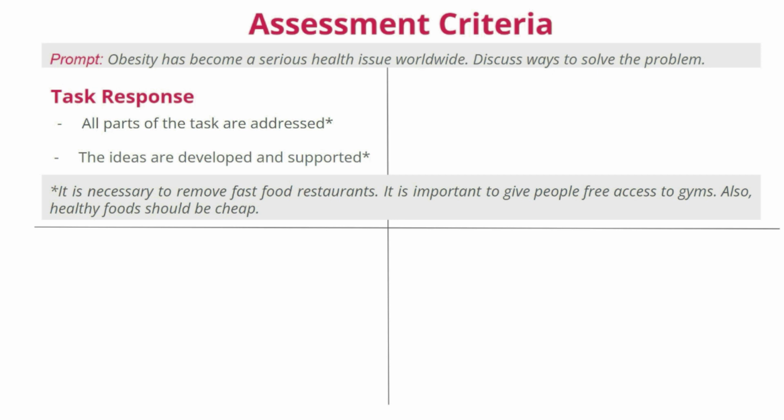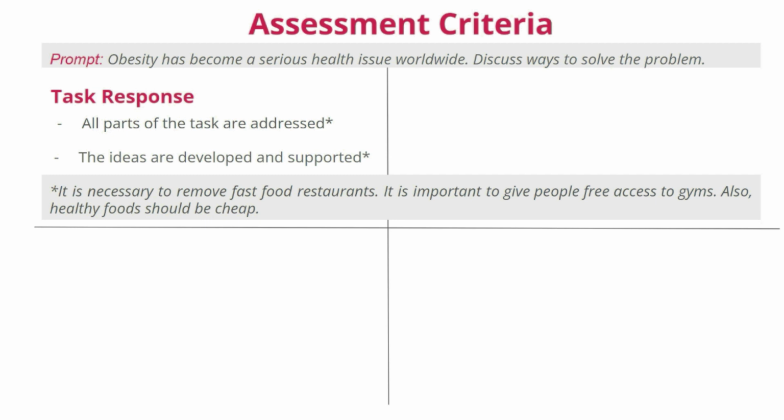It is necessary to remove fast food restaurants. It is important to give people free access to gyms. Also, healthy foods should be cheap. The ideas in this paragraph are on task, but they are not developed. I cannot understand as a reader why is it necessary to remove fast food restaurants, and removing them how?